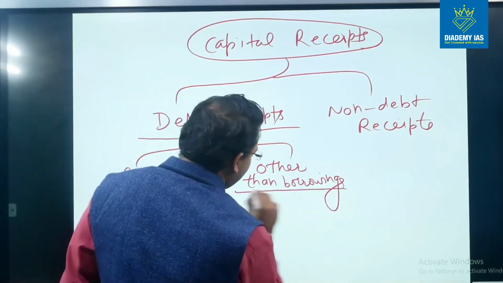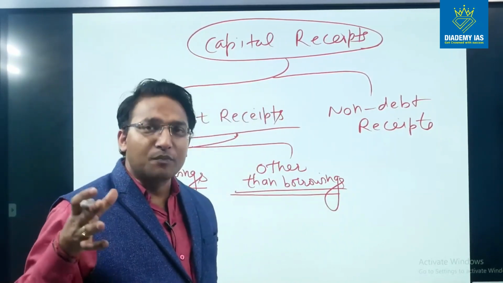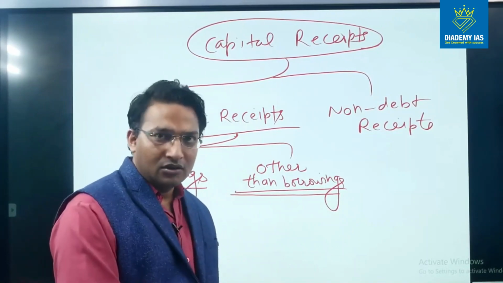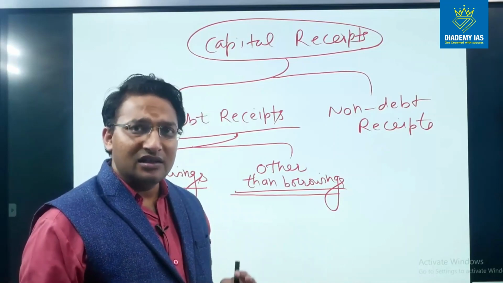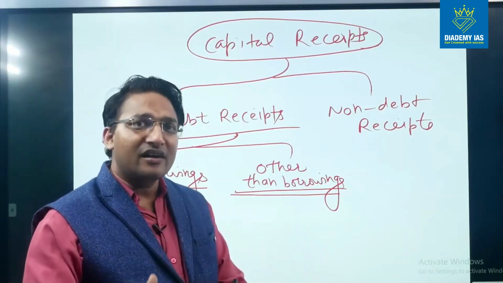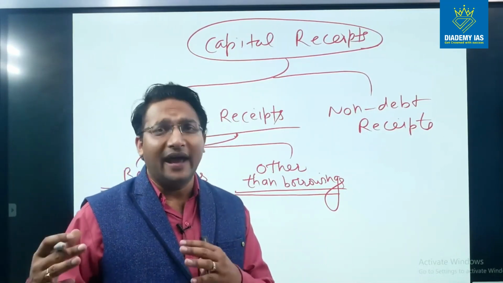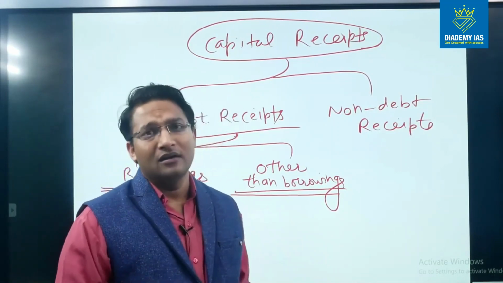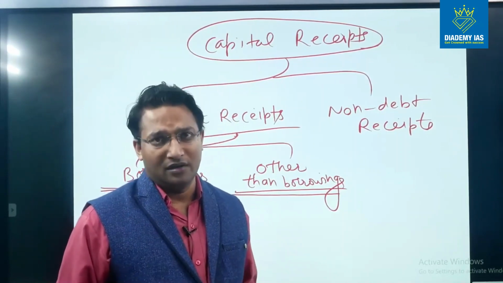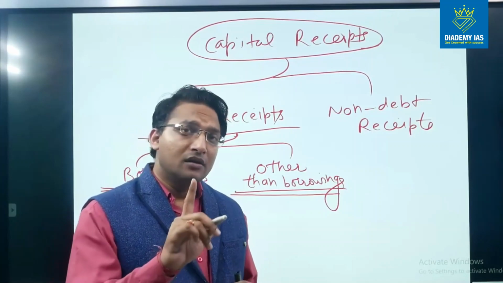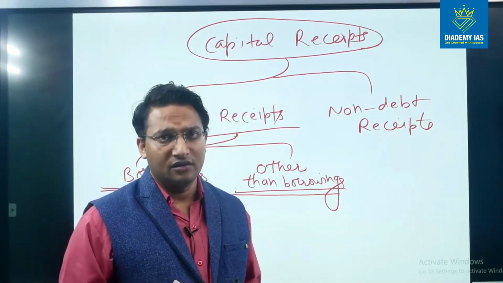Other than borrowing means that someone else has put its money with the government. So although government did not go to the other agency or other country, but that country, agency or person has kept the money with the government, because government provides safety, there is a trust on the government. So I hope you remember the word like provident fund, right?